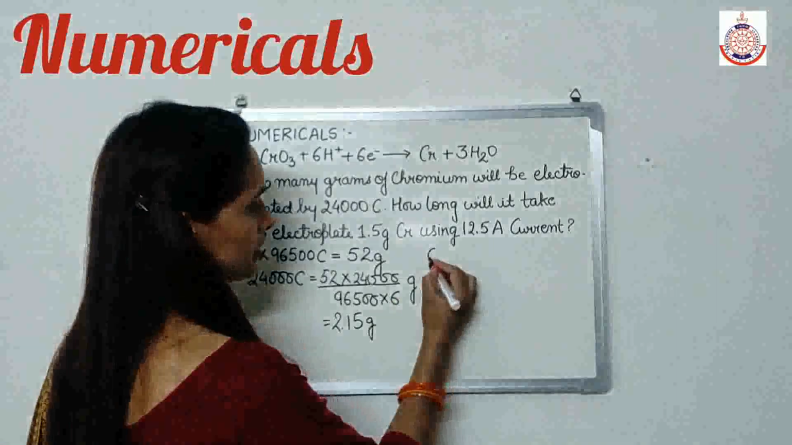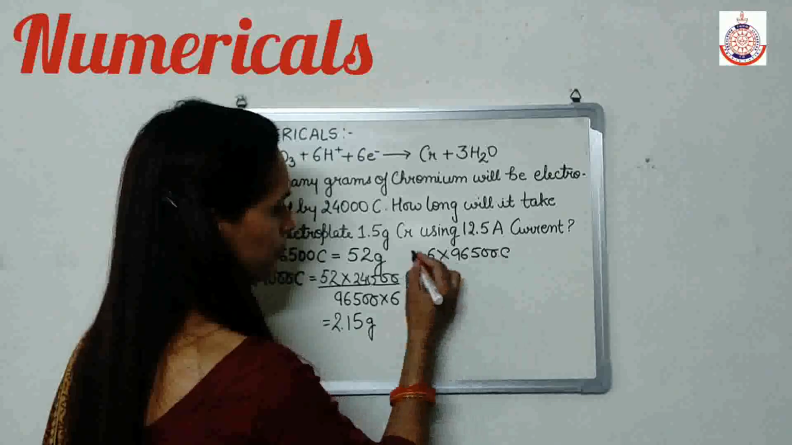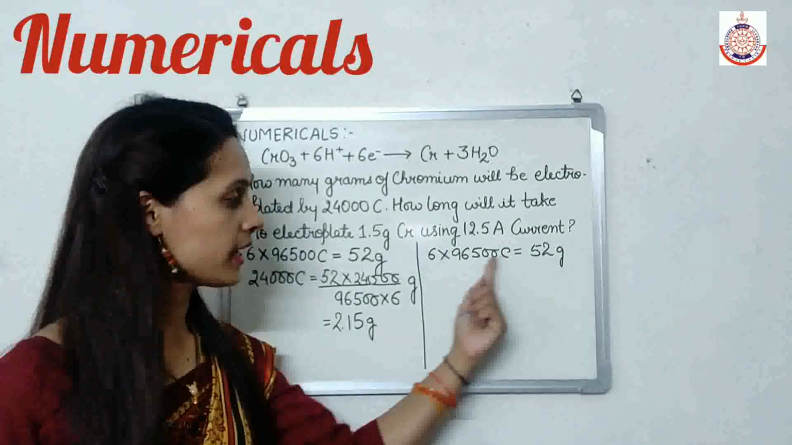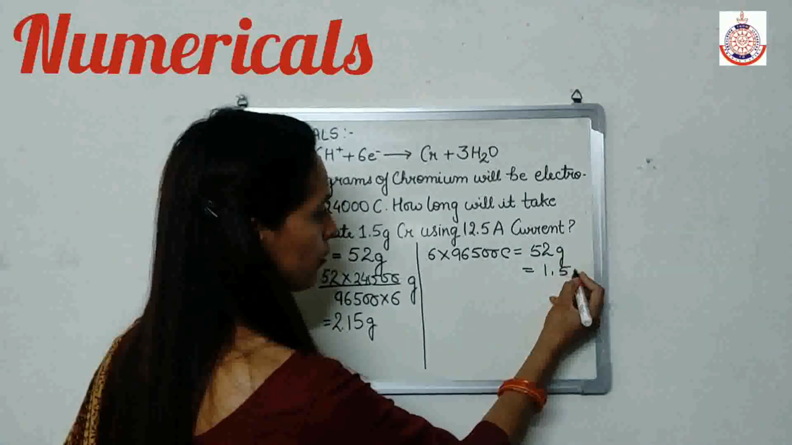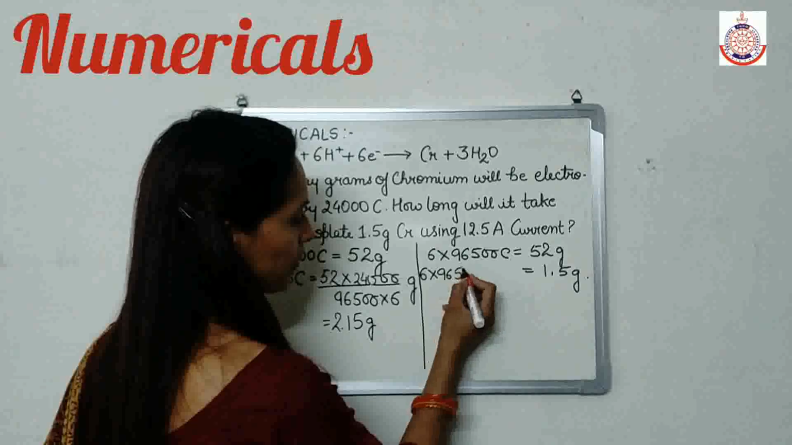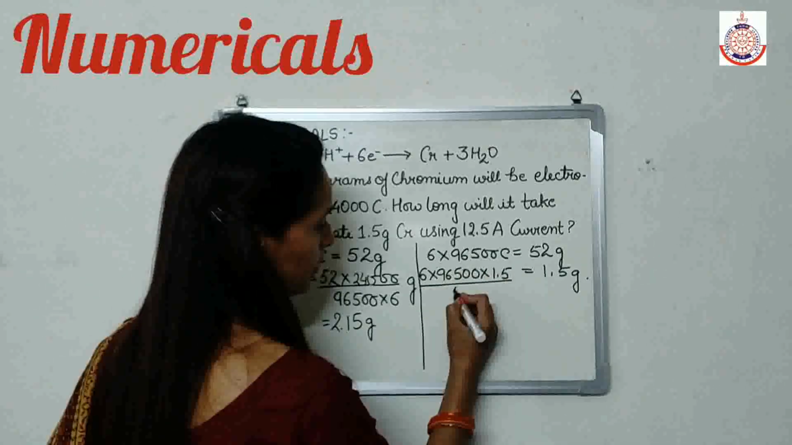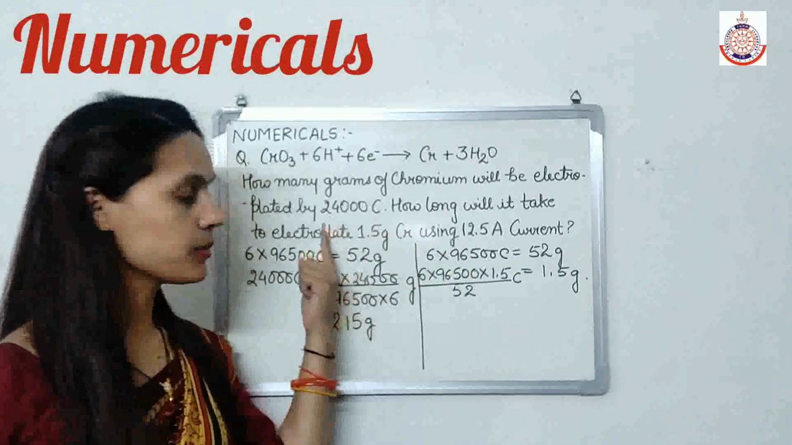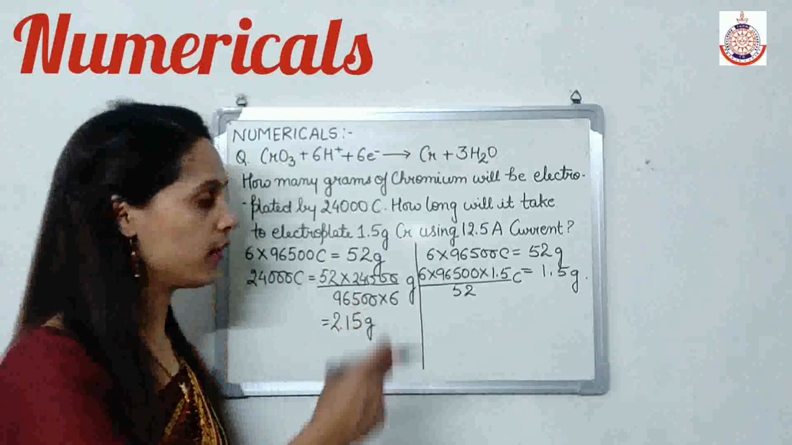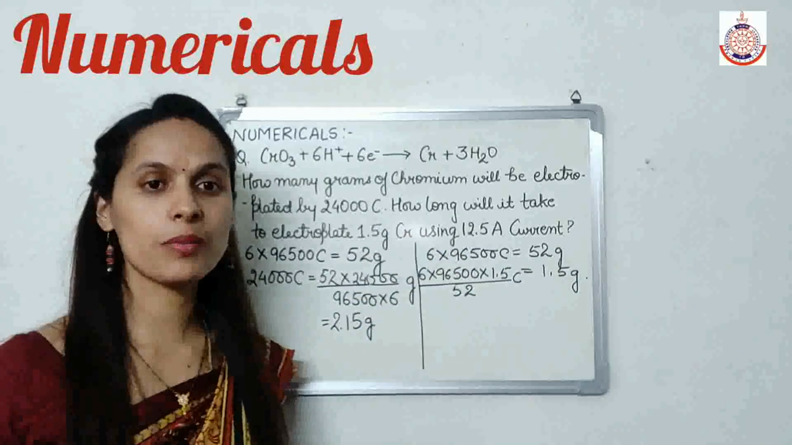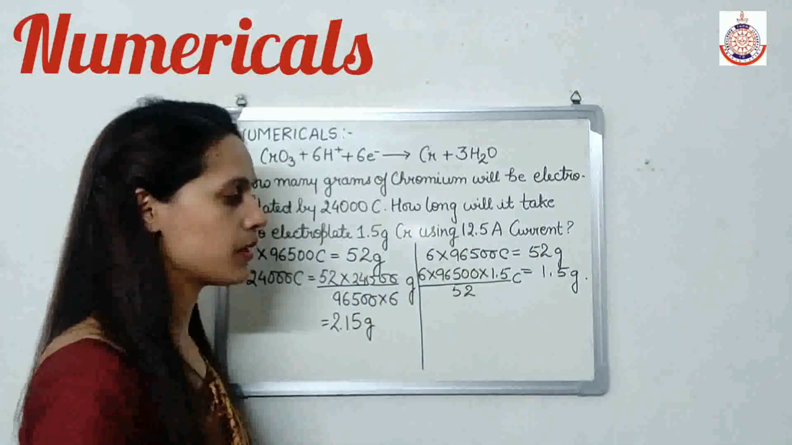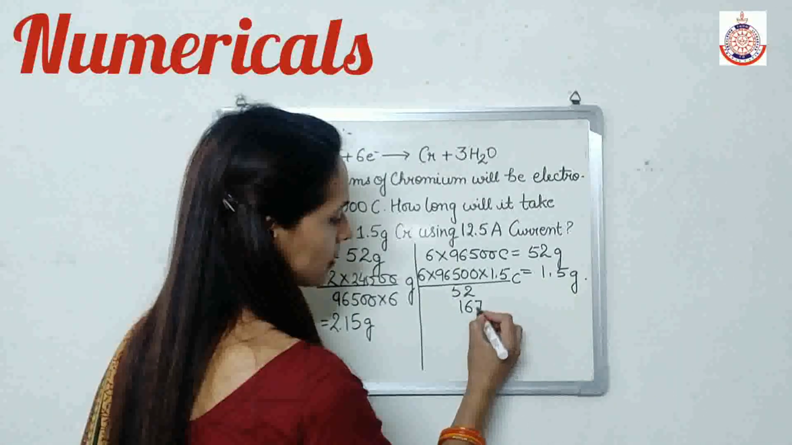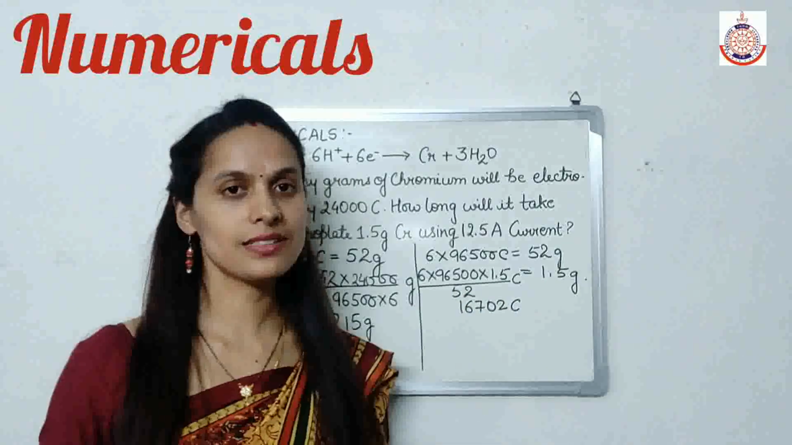required to electroplate this quantity by using this method only. If 6 into 96500 coulomb gives 52 gram, means 52 gram requires this much amount of charge. So 1.5 gram requires 6 into 96500 multiplied by 1.5 divided by 52 coulomb charge. For 52 gram to be deposited we need this much charge, but how much are we depositing? 1.5 gram. So the charge required is 6 into 96500 into 1.5 divided by 52, and the charge comes out equal to 16702 coulomb.